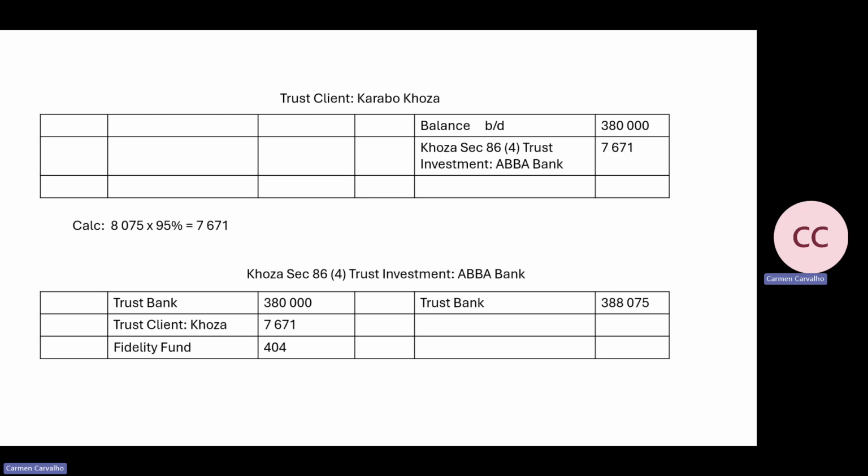So section 86.4, client gets 95, Fidelity Fund gets 5. So they wanted to see the trust client. You have to show that 380,000 that's the balance, and then he gets 7,671. Here we can see client gets 7,671, Fidelity Fund gets 404. This account balances. Once the investment matures, it's no longer there.